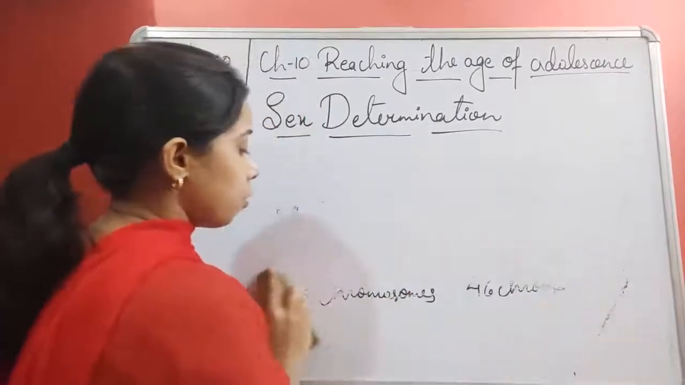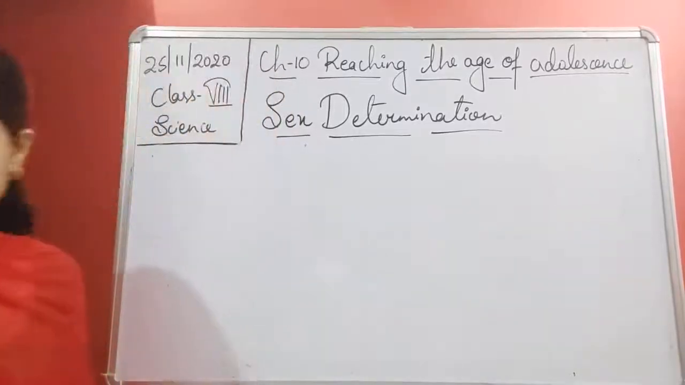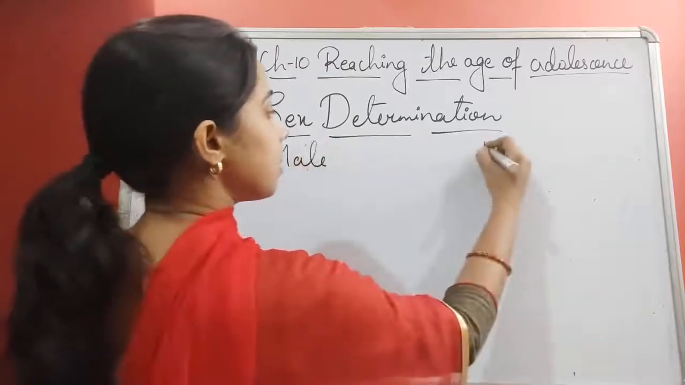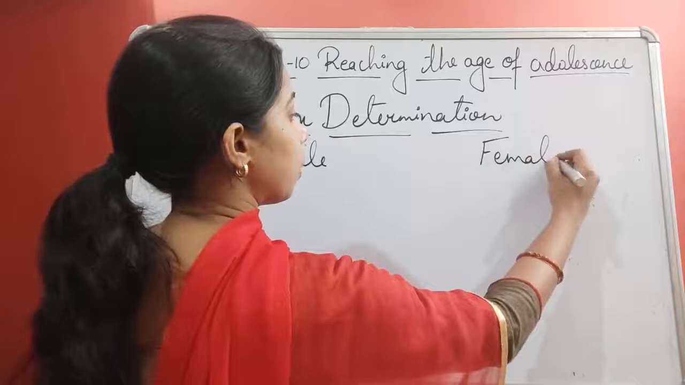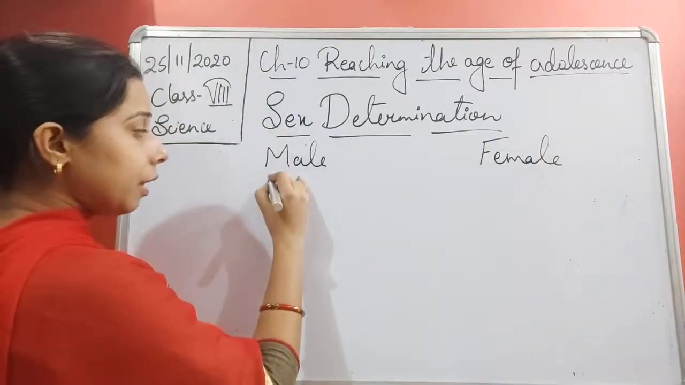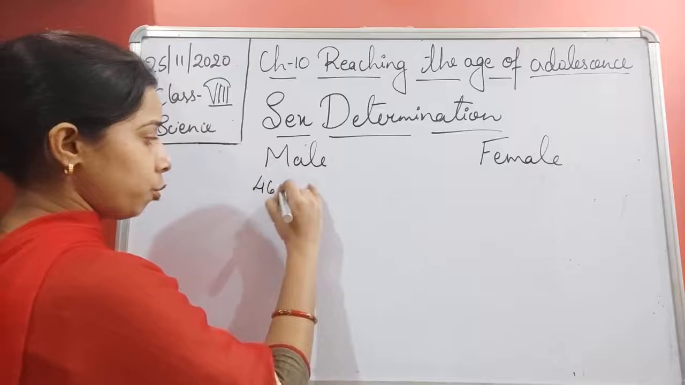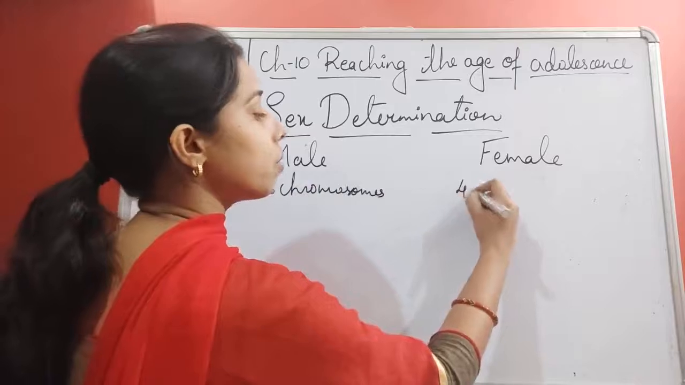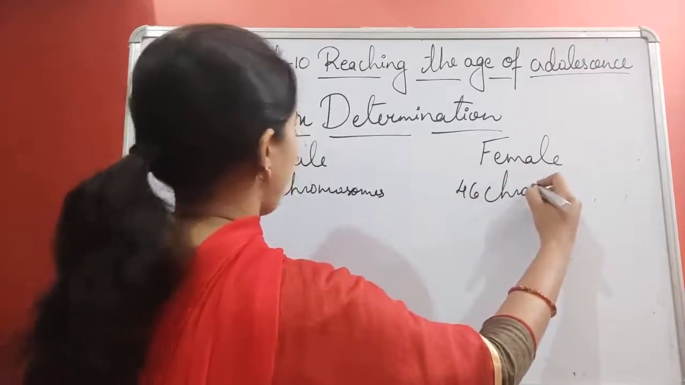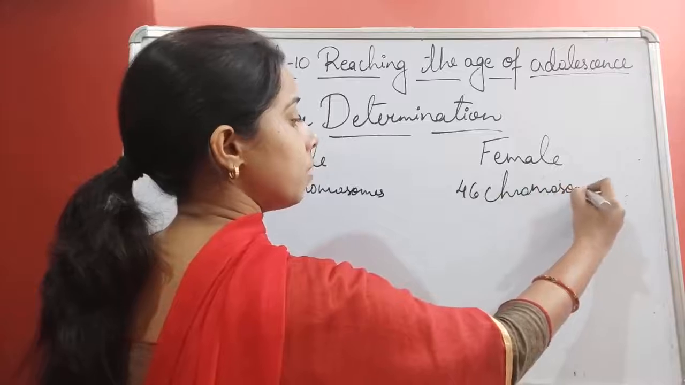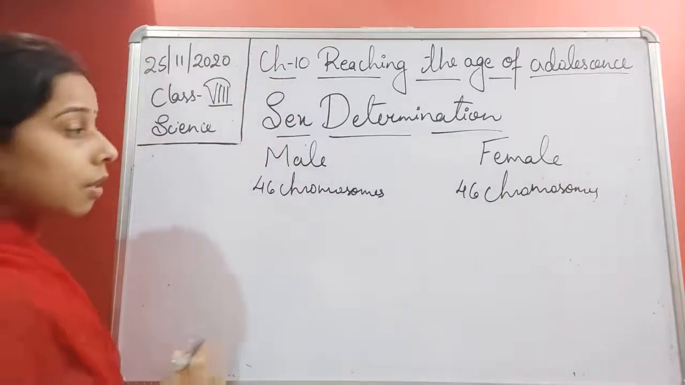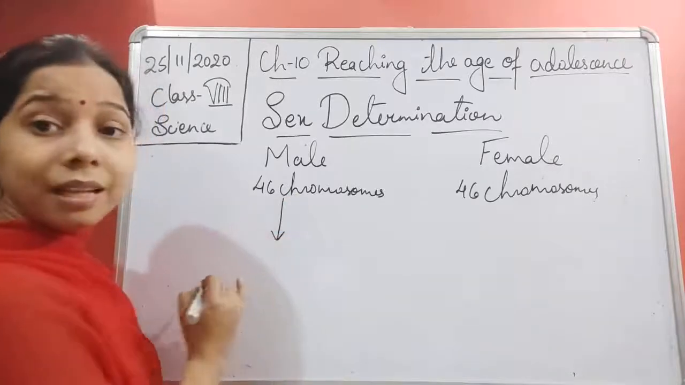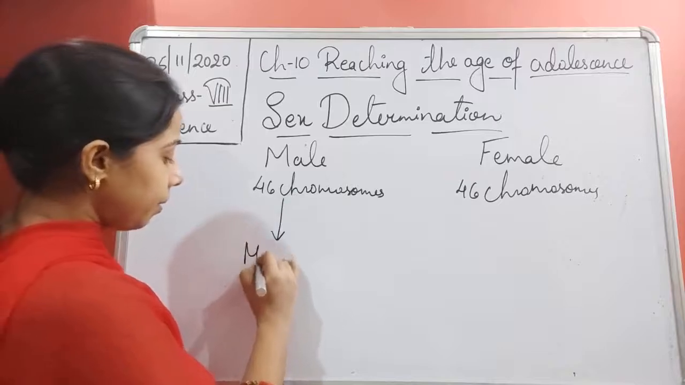So you see students, basically if we talk about a male and a female, this is a male, this is the female. For the male, I am writing 46 chromosomes, students, not 23. Here also the same thing, 46 chromosomes in the case of a female. Now out of these 46 chromosomes, sperms come out, that is the male gamete.